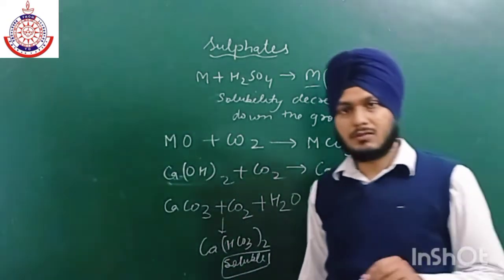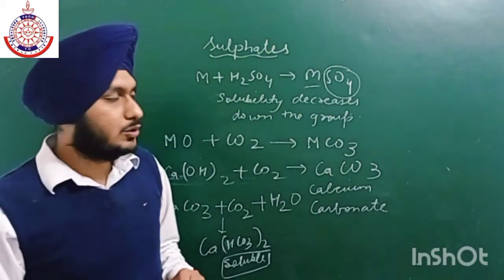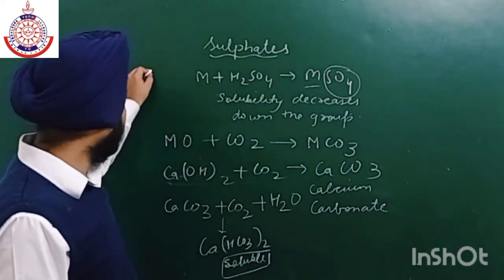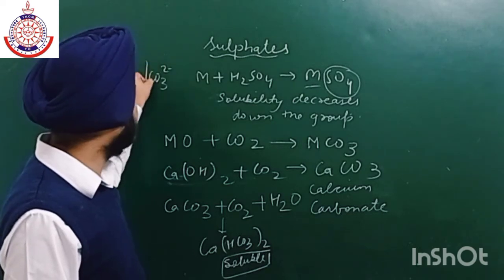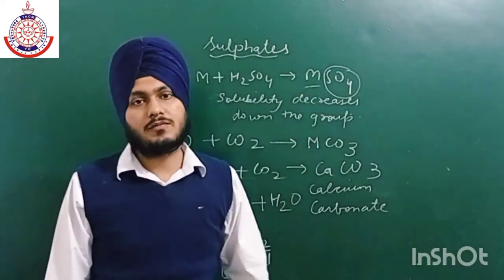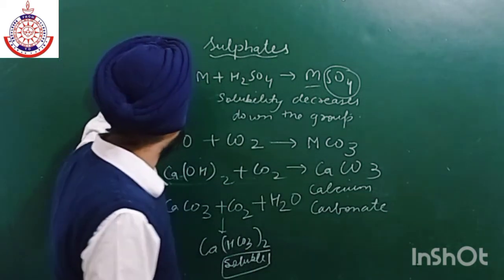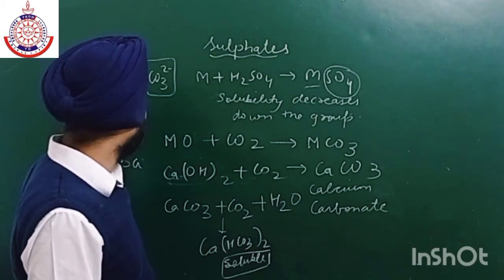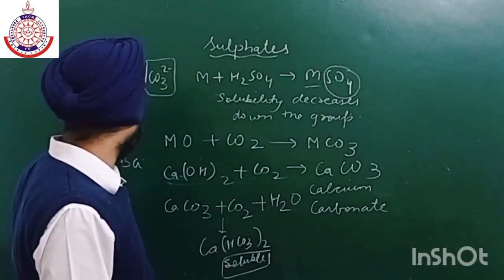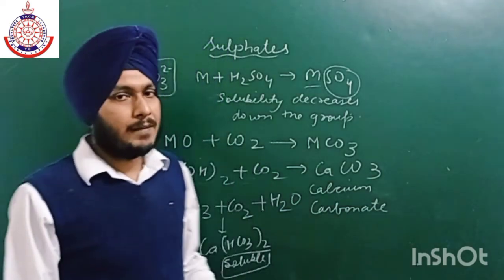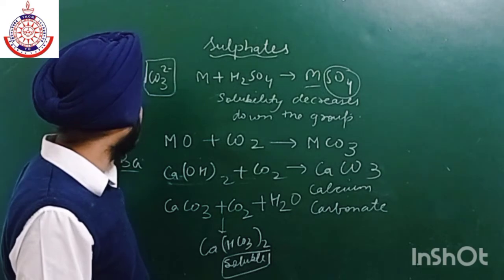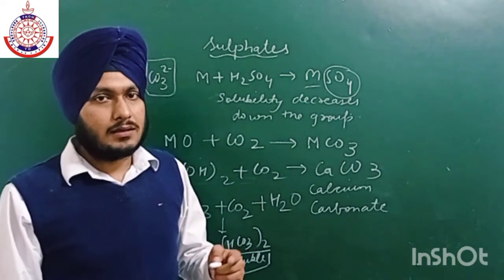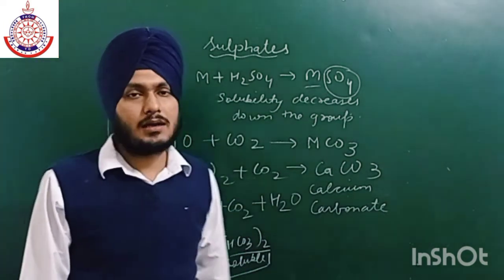Now if we compare their solubility, it again decreases on going from top to bottom. The reason is the same: carbonate ions are of big size. If we go from top to bottom, from beryllium, magnesium, calcium, strontium to barium, the size of the cation increases, but it is not comparable to the size of the carbonate.